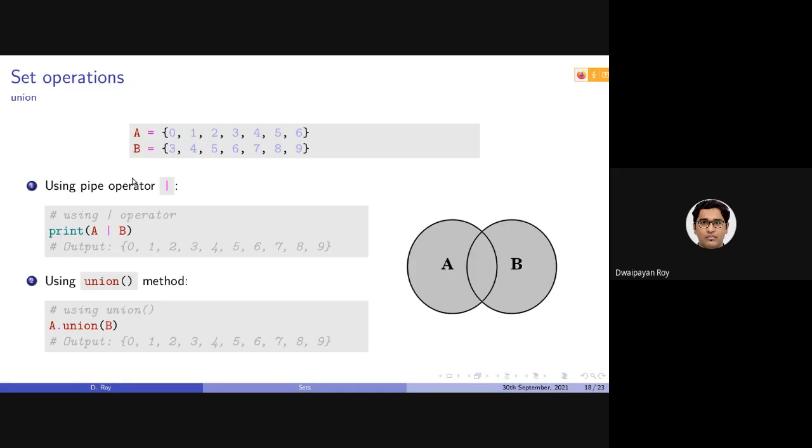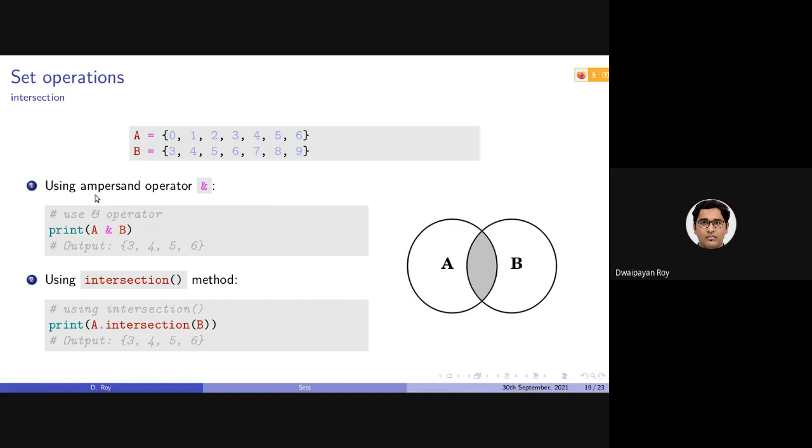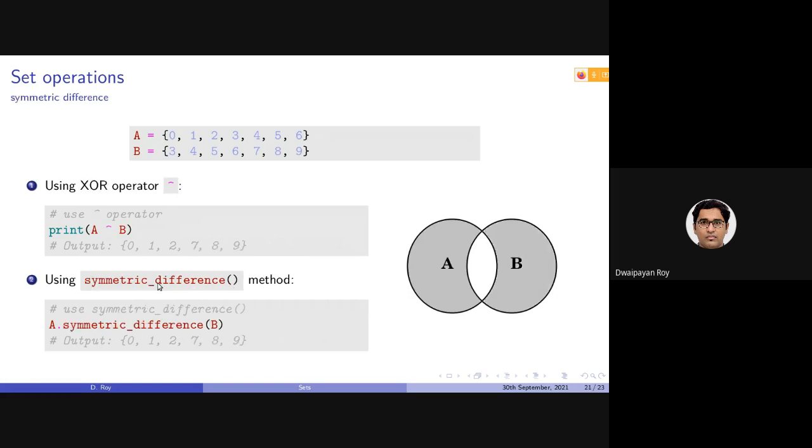So all these four operations can be executed either using some operator or using some function. For union, there is this pipe, and the corresponding function is union. Intersection is ampersand, and the corresponding function is intersection. For difference, minus is the operator and difference is the function. If you want the symmetric difference between two sets, XOR is the operator and symmetric difference is the function.